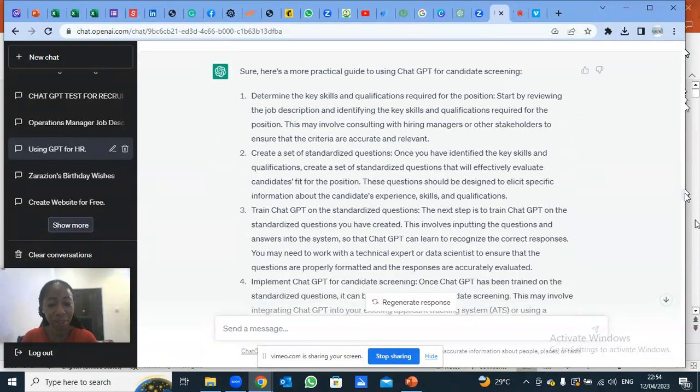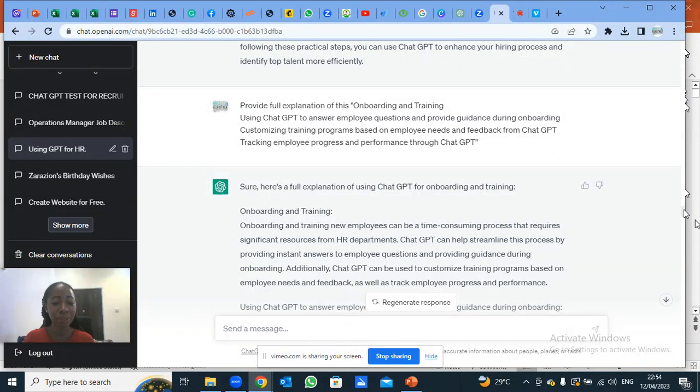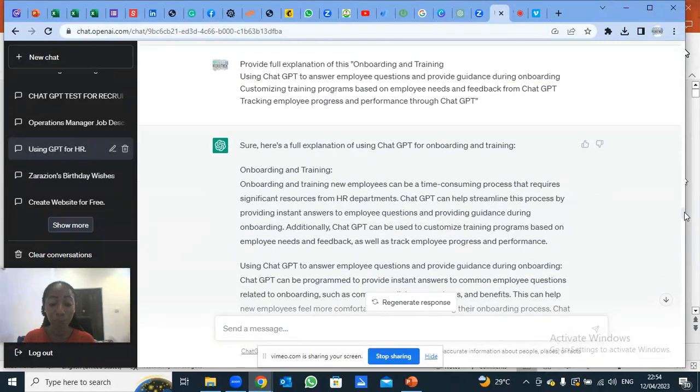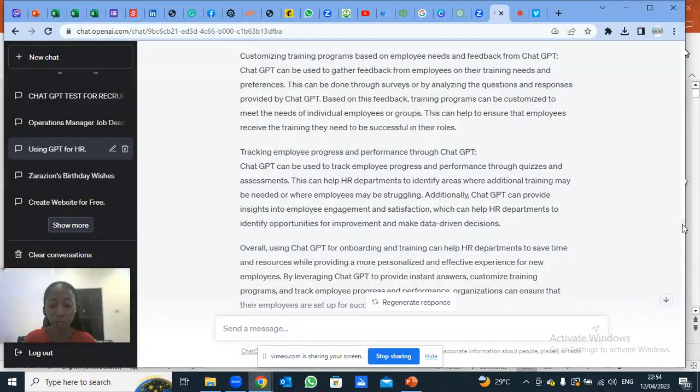And then he did this. You can see. He did this. Then onboarding and training. Provide full explanation of this. Using ChatGPT to answer employee questions and provide support during onboarding. This is the question: tracking employee progress and performance through ChatGPT. That was a subtopic I copied from up there. So now I broke it down for me about onboarding and training.